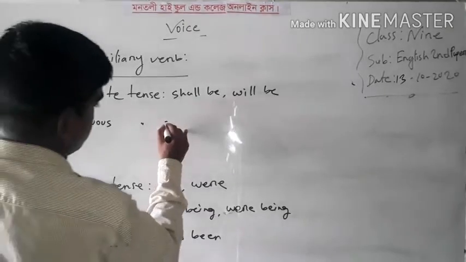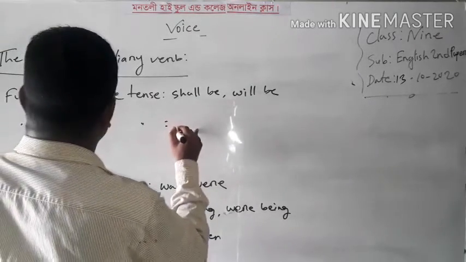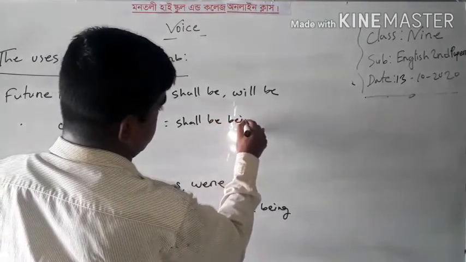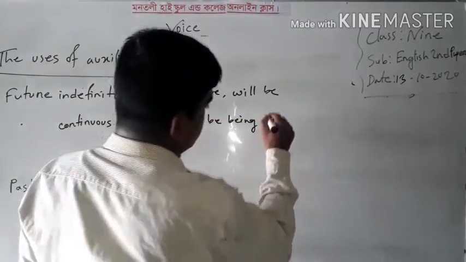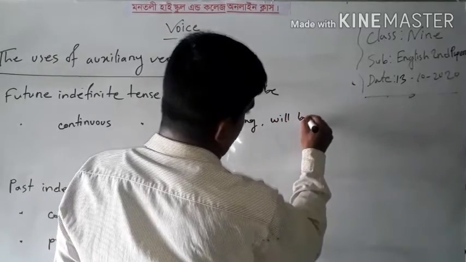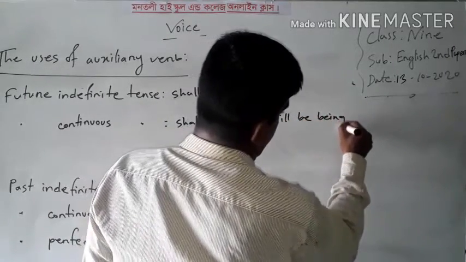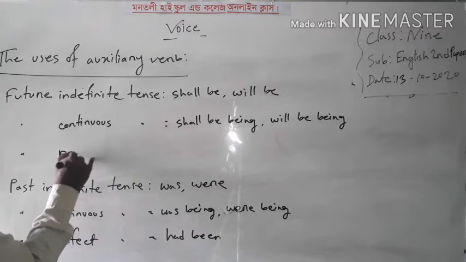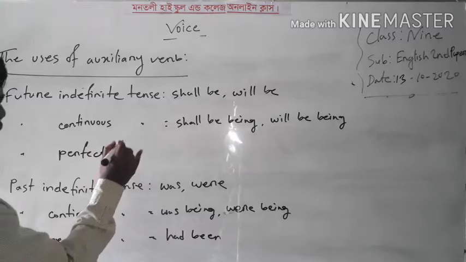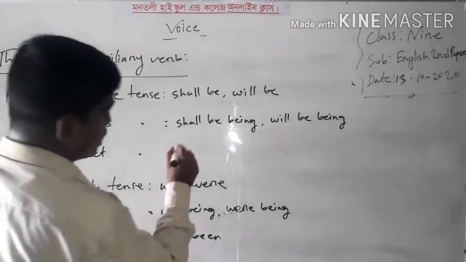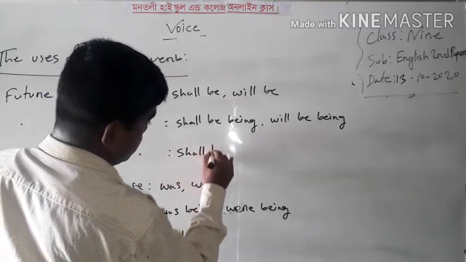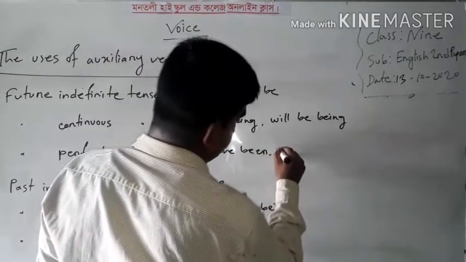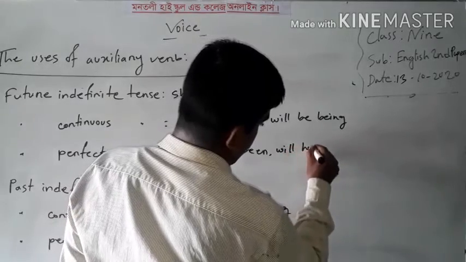Future continuous tense, we can write shall be being and will be being. And finally, in future perfect tense, we can write shall have been and will have been.